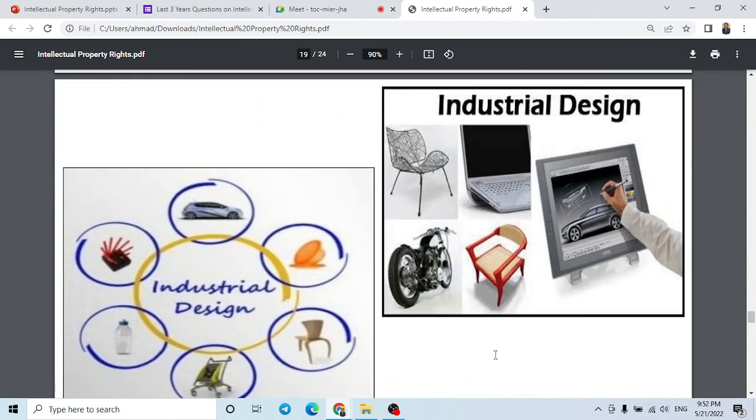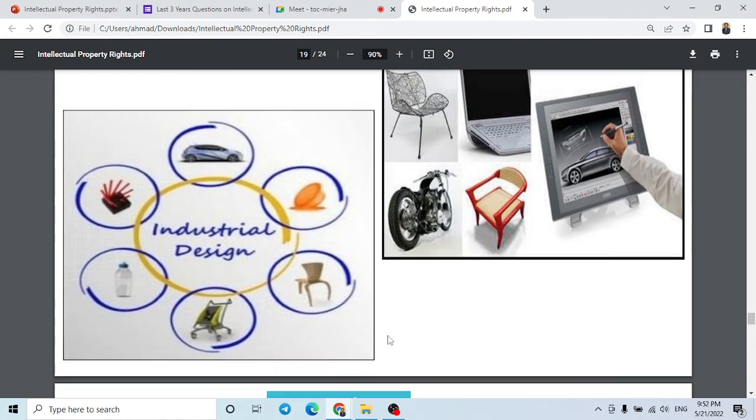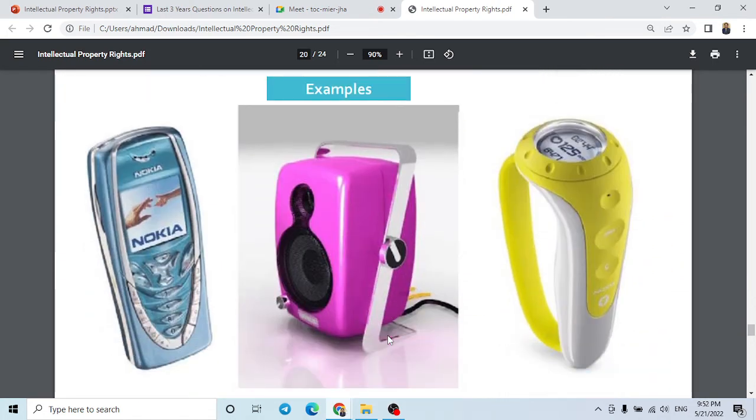So there are some examples of industrial designs: design of this chair, design of this bike, design of this laptop, or this bottle, car. These are examples of industrial design. This Nokia phone, the design of this keypad, these are protected.